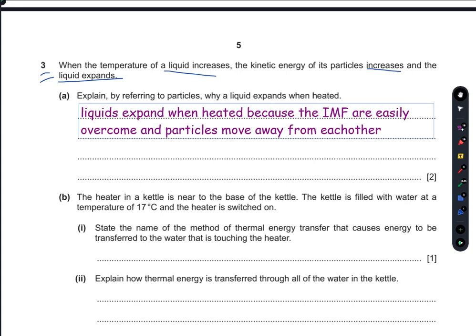It is the intermolecular forces, not the International Monetary Fund. Particles move away from each other because the energy supplied breaks their intermolecular forces' strength. So that's going to be your answer.